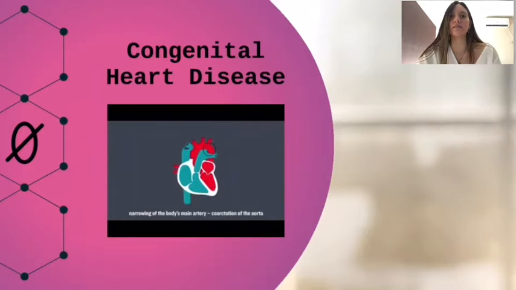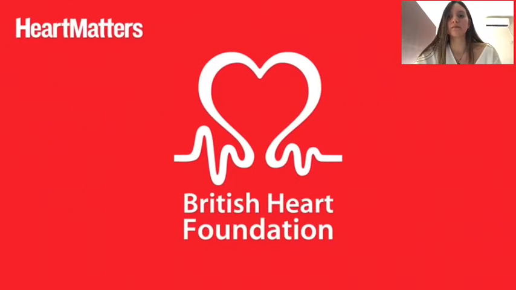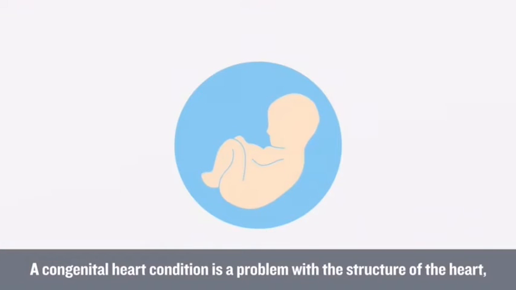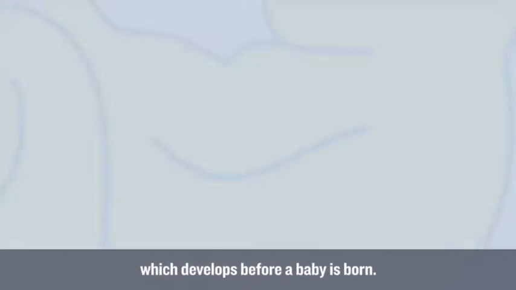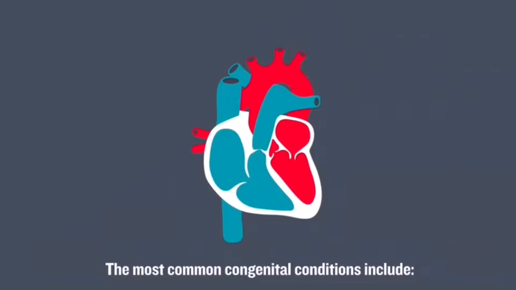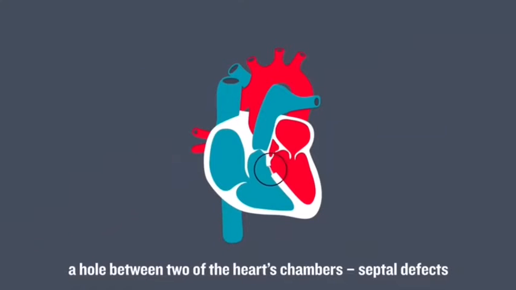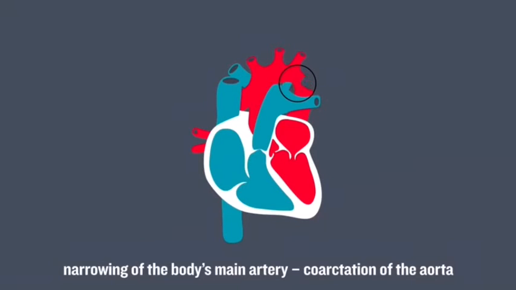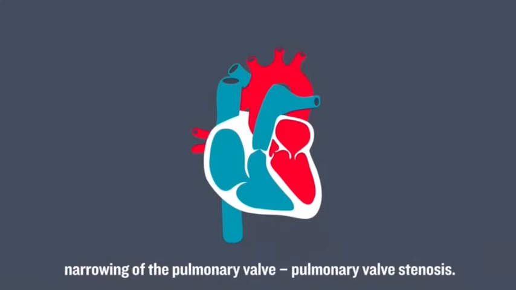Congenital heart disease. Congenital heart conditions. A congenital heart condition is a problem with the structure of the heart, which develops before a baby is born. The most common congenital conditions include a hole between two of the heart's chambers, septal defects, narrowing of the body's main artery, coarctation of the aorta, and narrowing of the pulmonary valve, pulmonary valve stenosis.